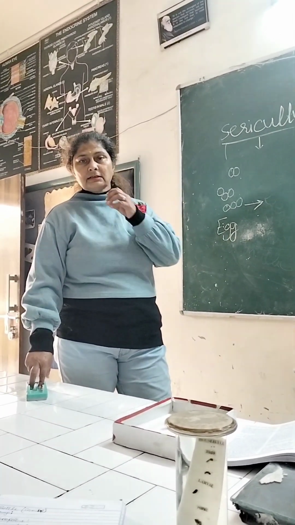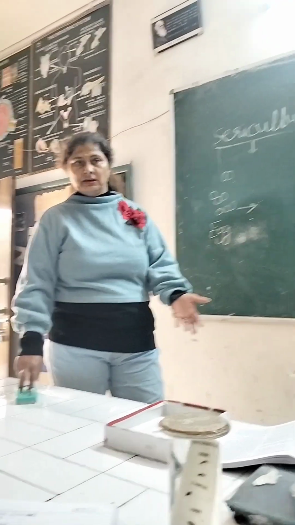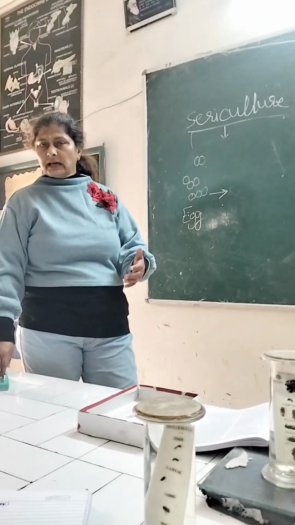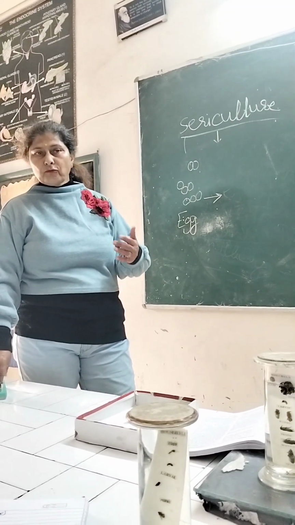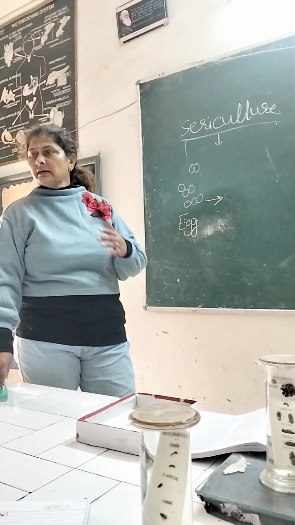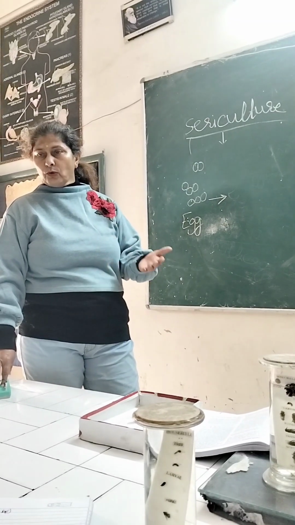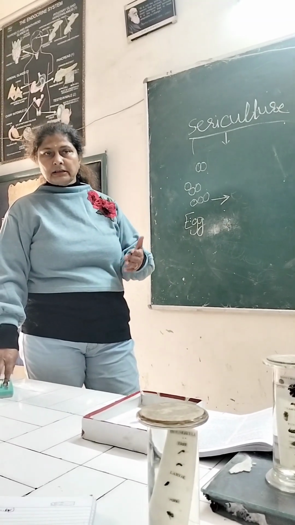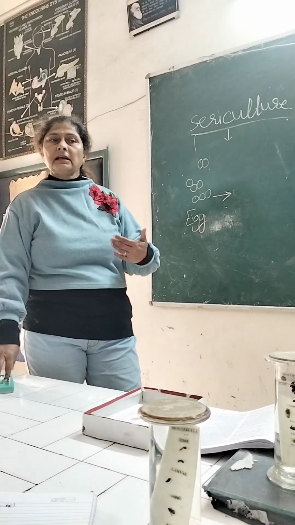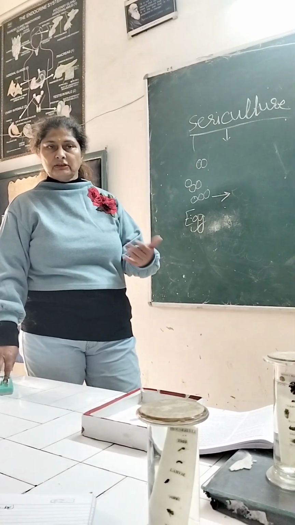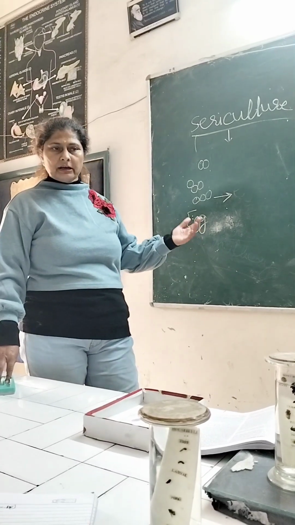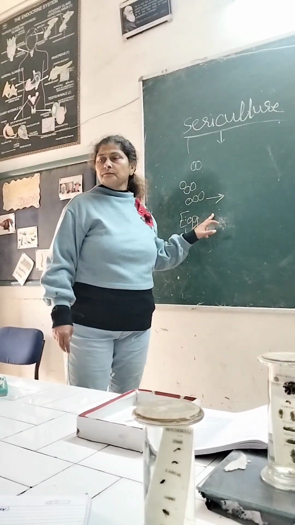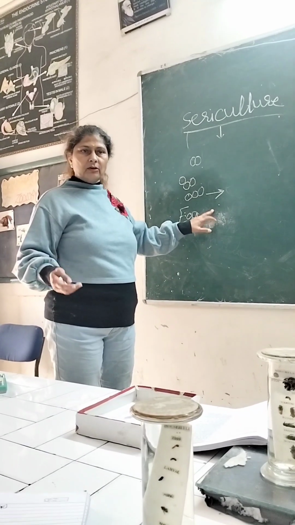That is called the sericulture industry. Why is it called an industry? Because we rear them according to that industry, which is related with the silk quality. Silk quality depends upon the mulberry they get.